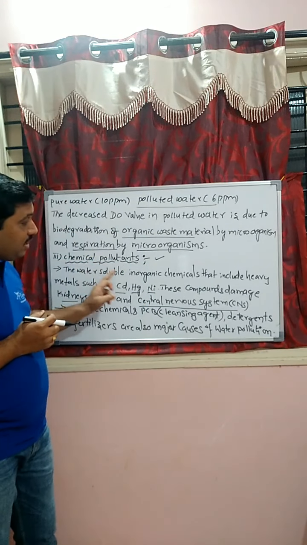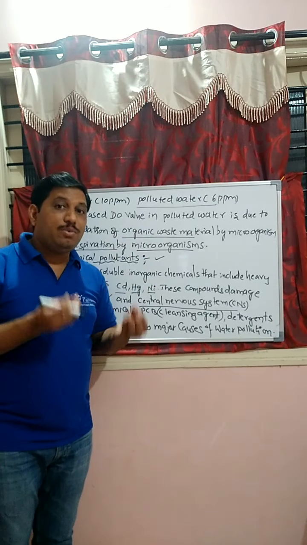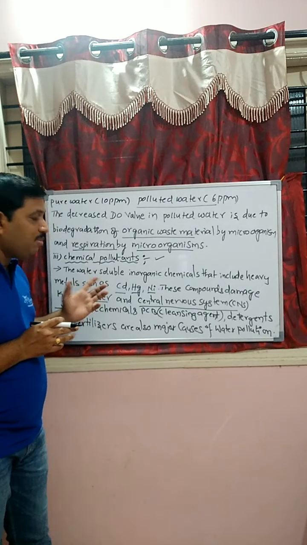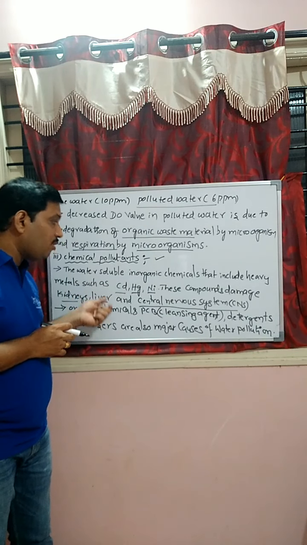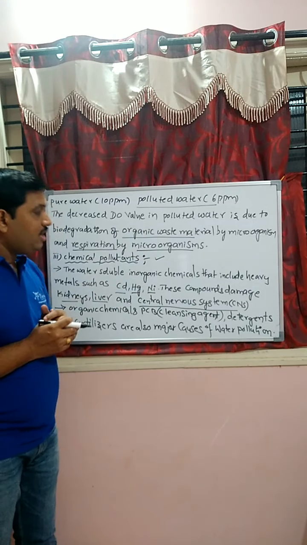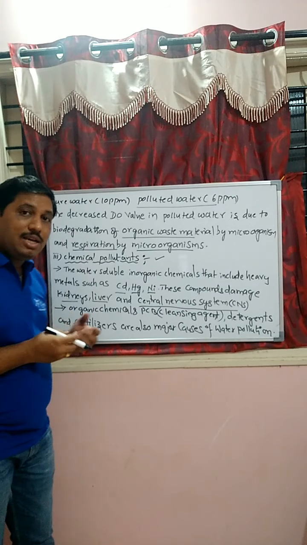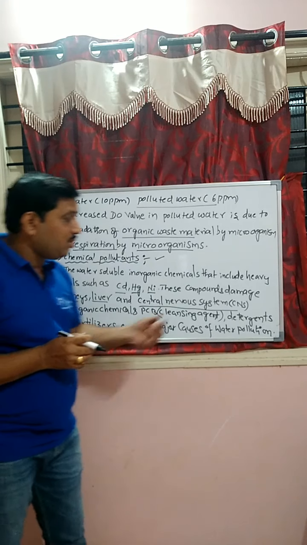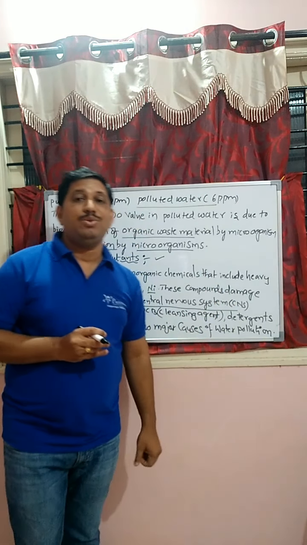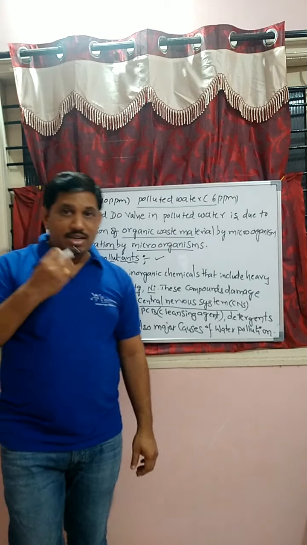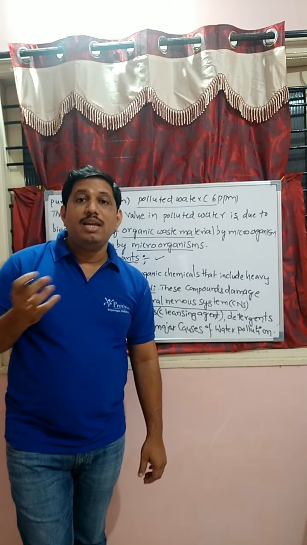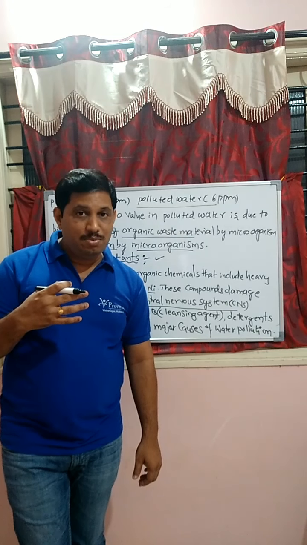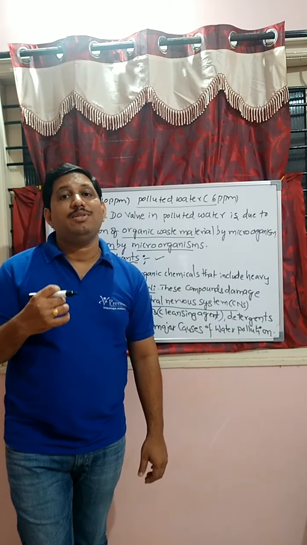Therefore, the water soluble inorganic chemicals that include heavy metals, students: cadmium is dissolved, mercury is dissolved and nickel is also dissolved. These compounds damage the kidneys, liver and central nervous system, the CNS, also. Why? Because, students, while drinking water, if for any reason heavy toxic metal is added to water, it can damage our inner parts like kidneys, liver and central nervous system.